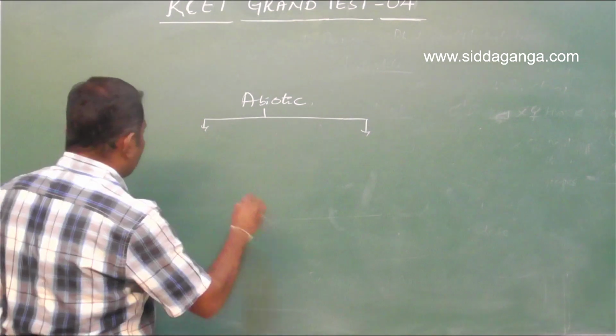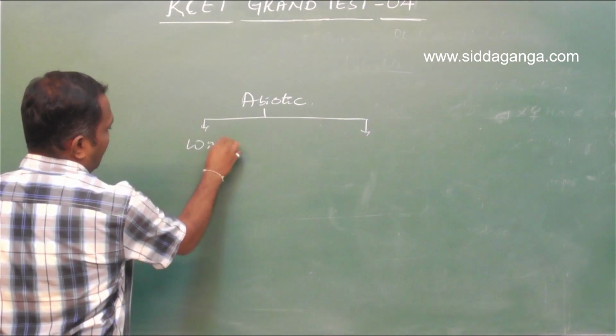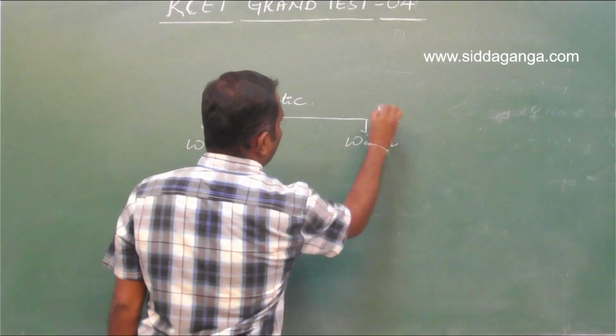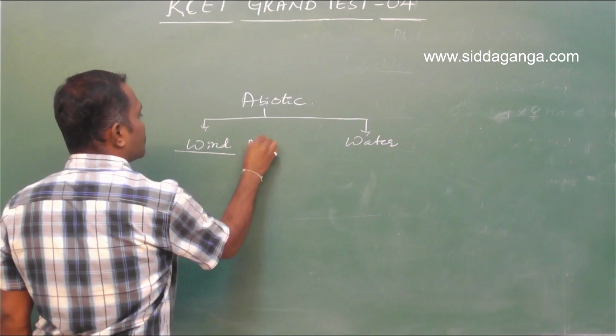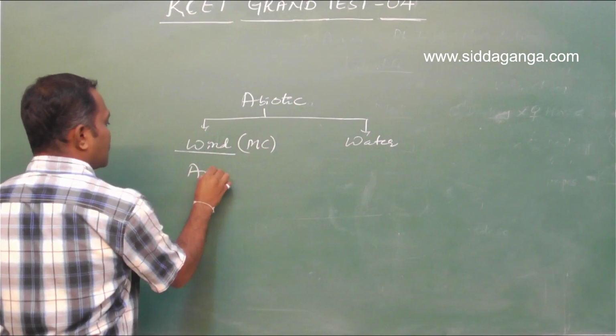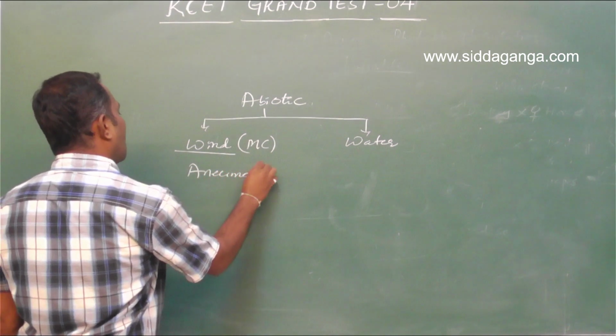So wind is the most common one, which is referred to as anemophily.